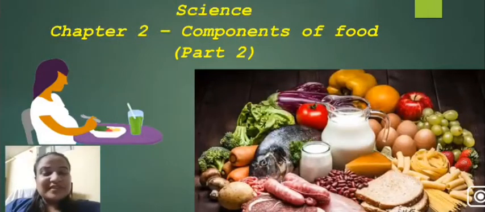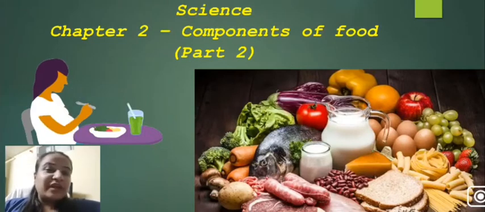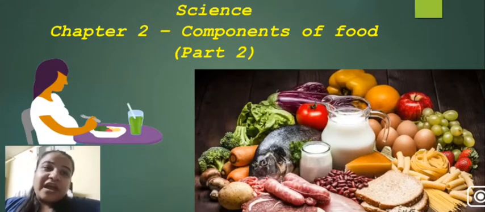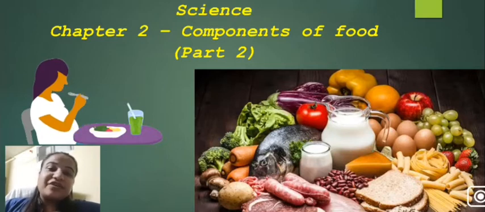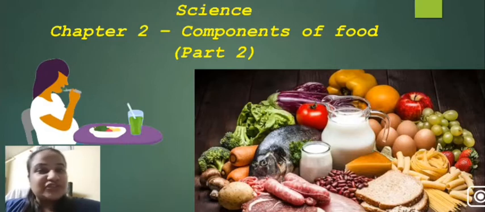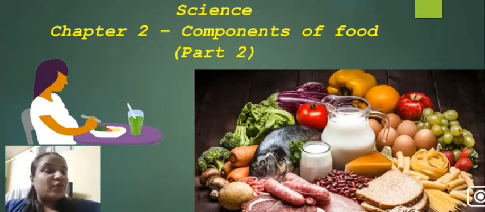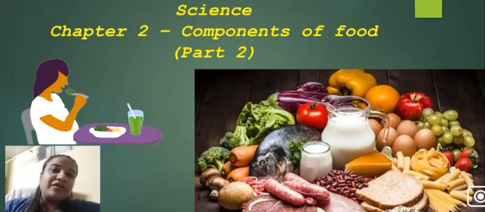Hello, welcome to your science class, and we are here again with part 2 of chapter number 2, that is components of food. We have already discussed what these components are in the last part, what nutrients are, and what the different nutrients present in our food are. We have also discussed the function of each nutrient and the requirement of each nutrient in our food.